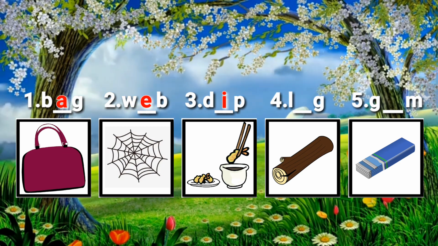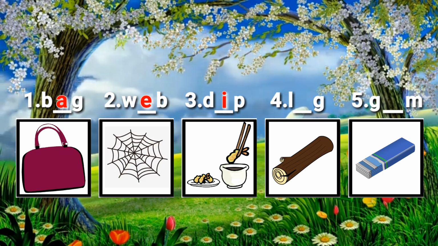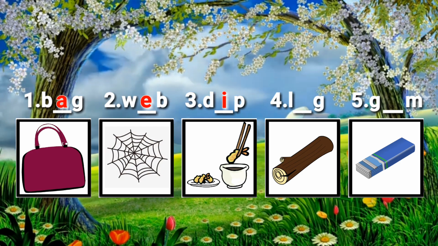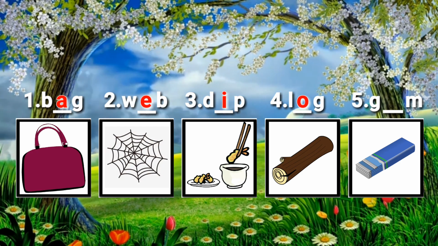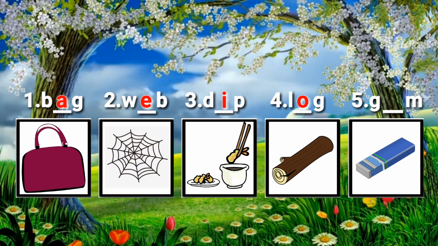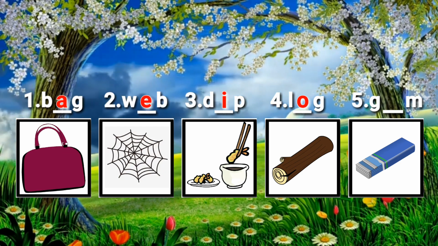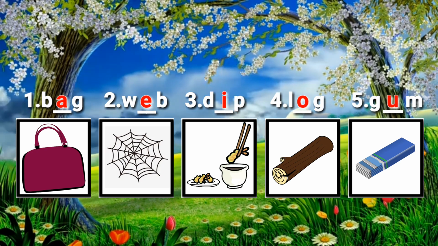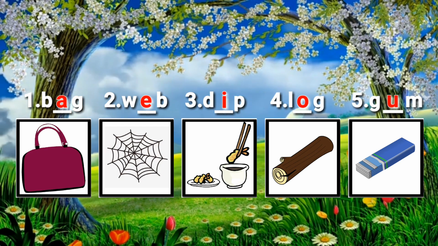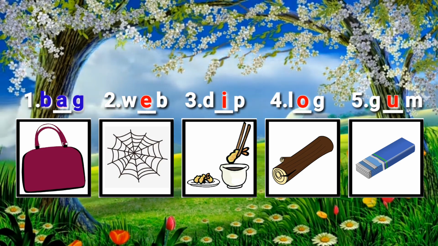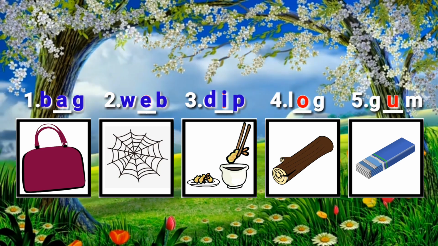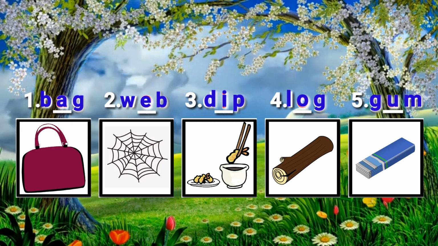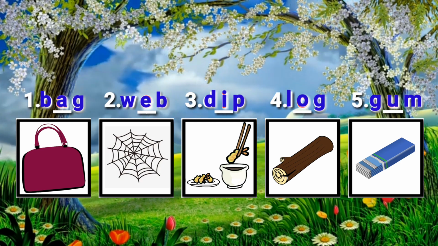Look at the picture number 4. It's a picture of a log. So the missing letter is letter O. And the last one is a picture of a gum. So the missing letter is letter U. That's correct. So let's read. Bag, web, deep, log, and gum. Great job, kids!